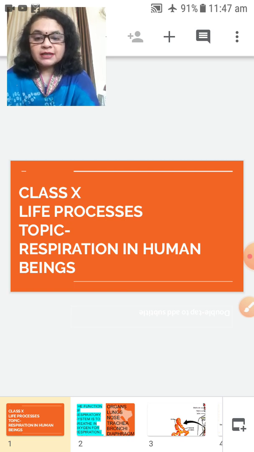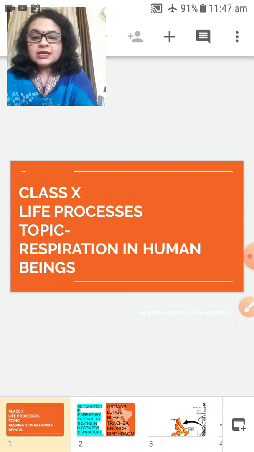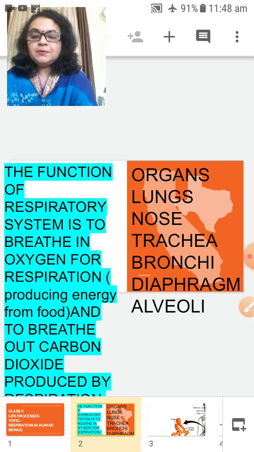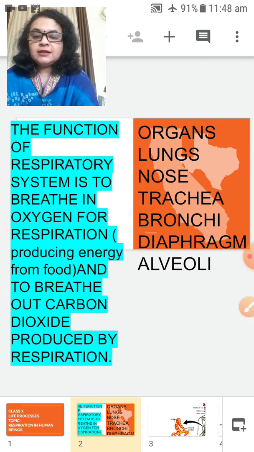Clear? But this process occurs through a very special system which is called the respiratory system. So today we will study the respiratory system, meaning how respiration in humans and also in animals occurs through the respiratory system. First let us see how the respiratory system works.